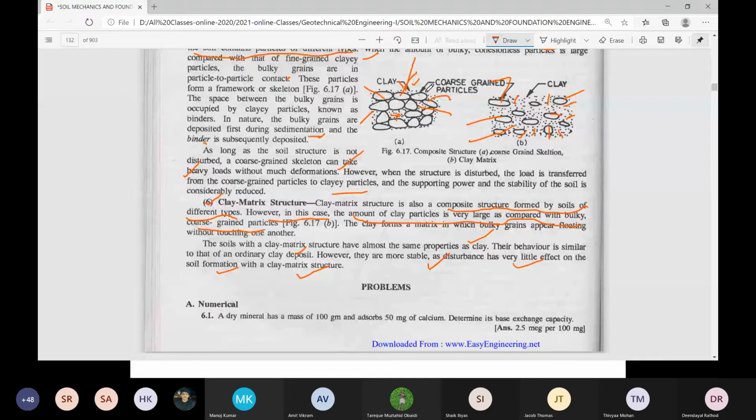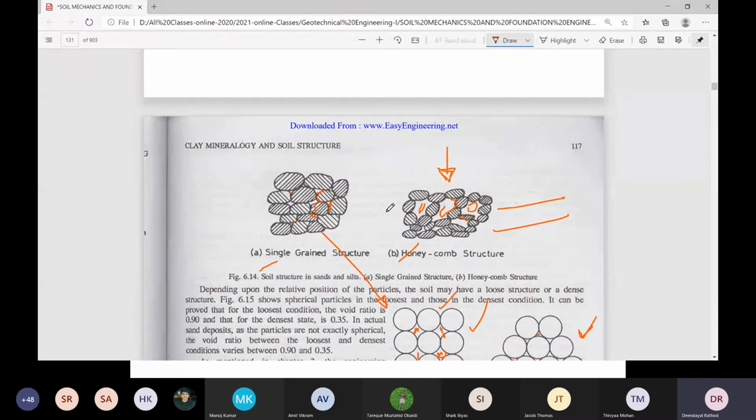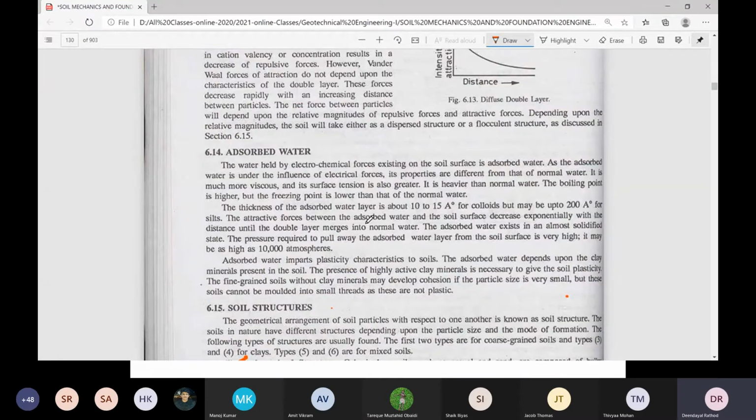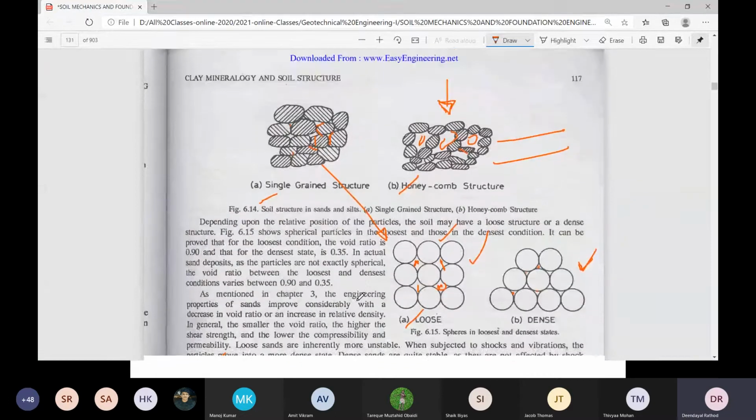Here, this is not the case. Understand? It won't take much load. So this is all about the structure. You can read about structures in this chapter.